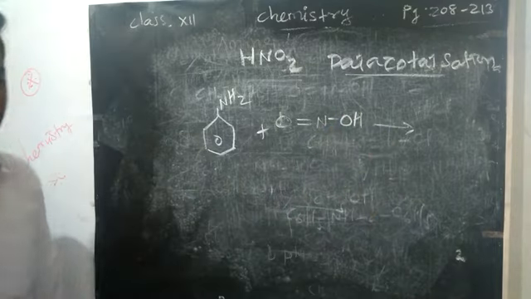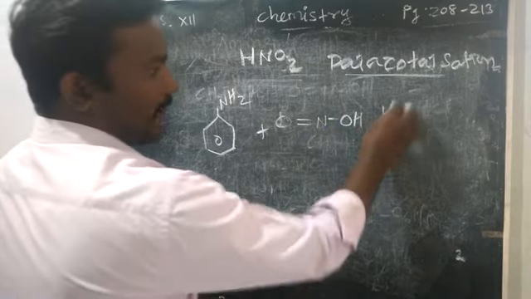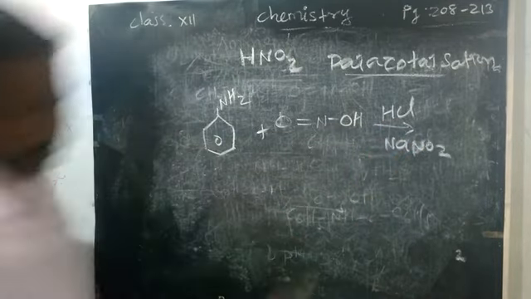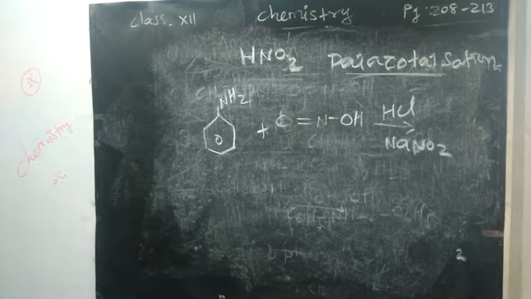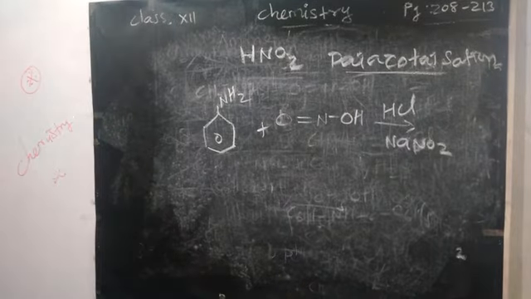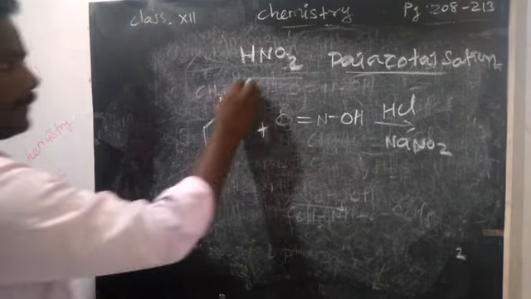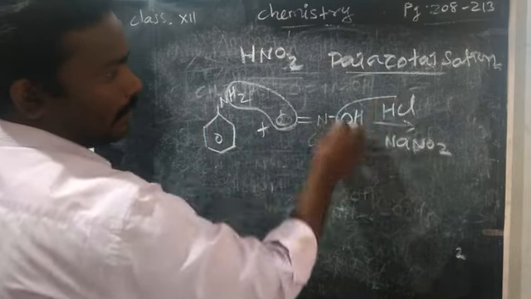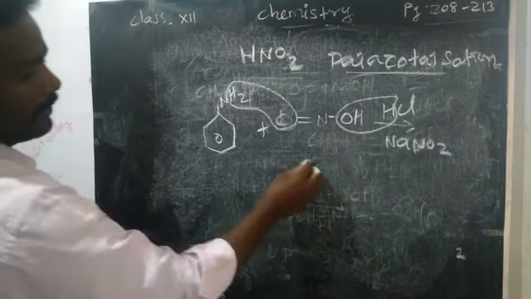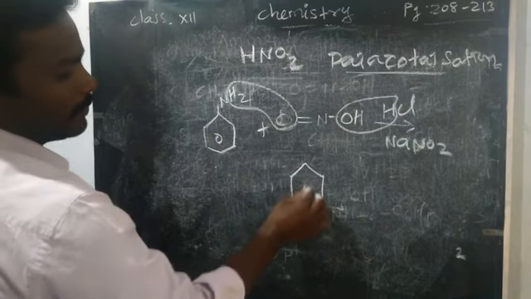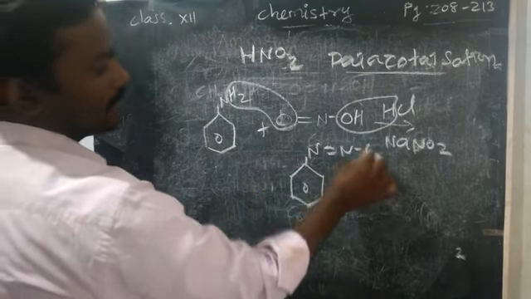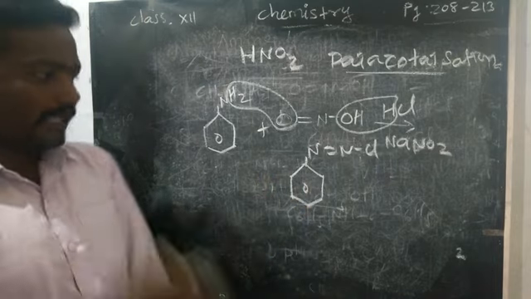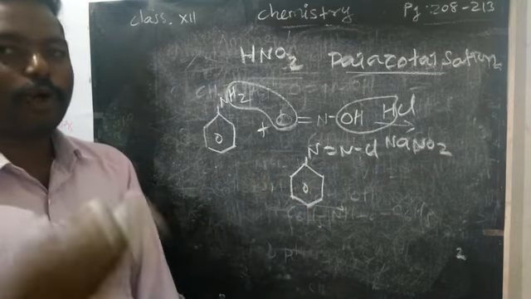As usual, what catalysts will you take? HCl and NaNO2. So here, as usual, we have water. How will you remove the water? Then as usual here also water. So what remains? Benzene diazonium chloride, C6H5N=NCl. This is not a stable compound. It will form and it will slowly decompose.